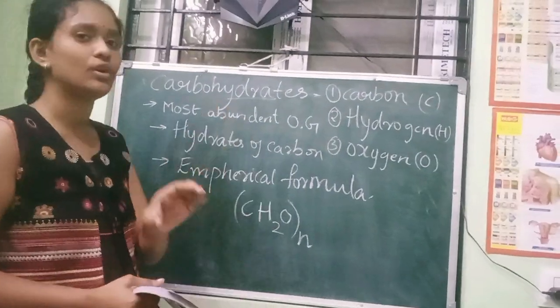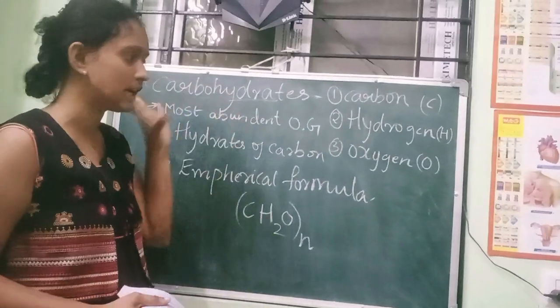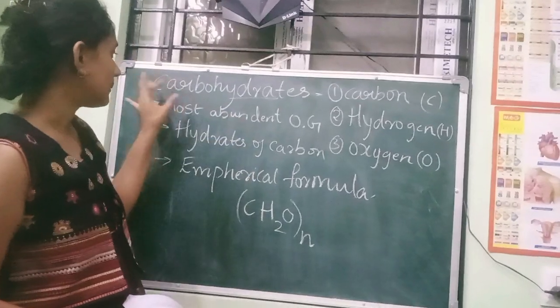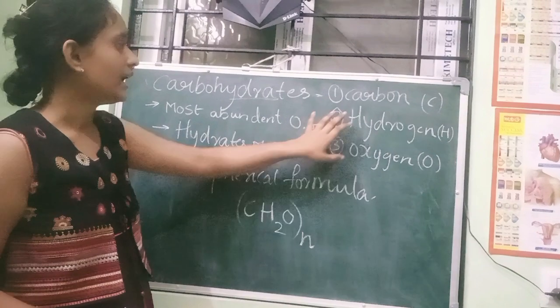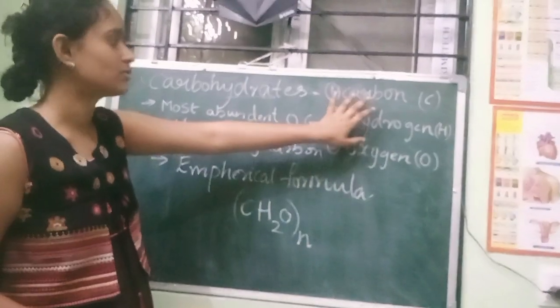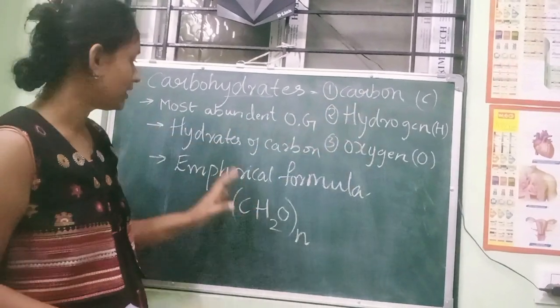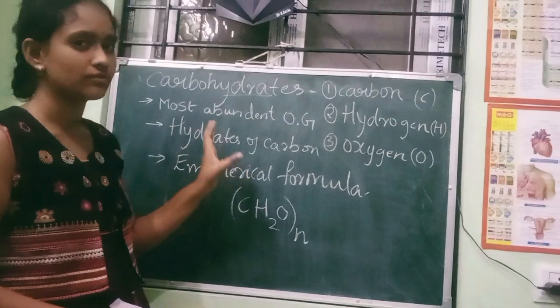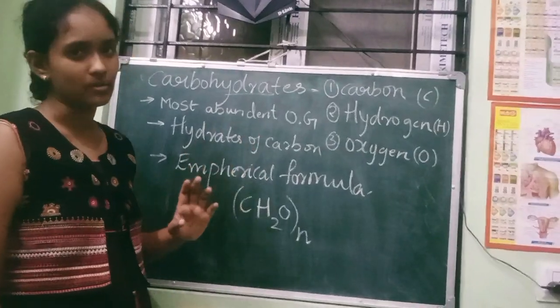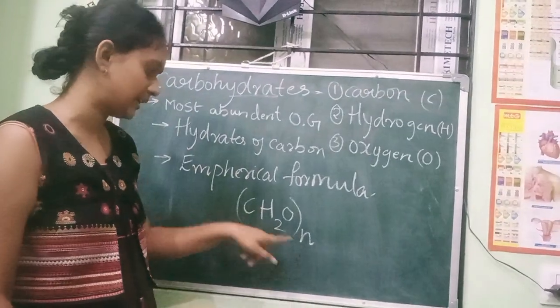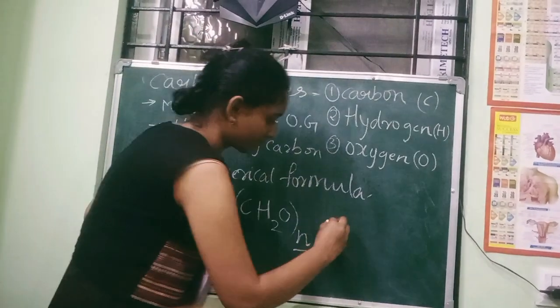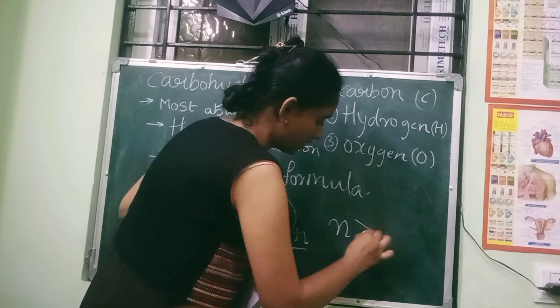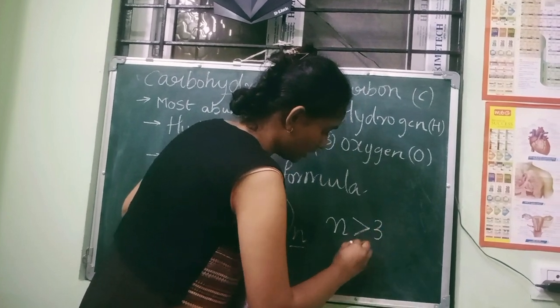So carbohydrates are the most abundant organic molecule, a combination of carbon, hydrogen, and oxygen, known as hydrates of carbon, and the empirical formula is CH2O taken n times, where n should be greater than or equal to 3.